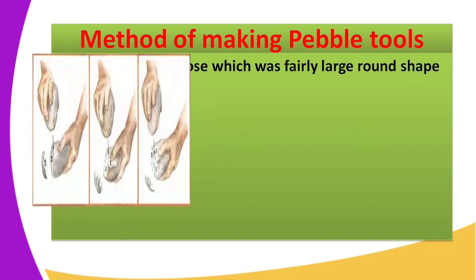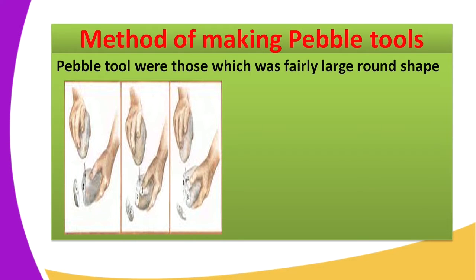The Pebble tools were fairly large and round in shape. Out of this round shape, using the fist hatchet, you see the fist holding the flint stone.